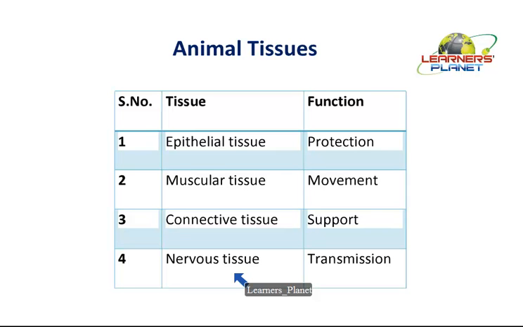For example, suppose you are listening to the session. You are listening with your ear, it goes to your brain, and then you get an answer from your brain about what response is to be given. Whether you understand it or not, different expressions, different actions would be generated. Now from where is this command coming? It is basically possible because of the transmission of messages between the different parts of the body. So that transmission is a function of nervous tissue. So these are the outline, the major categories of the animal tissues.